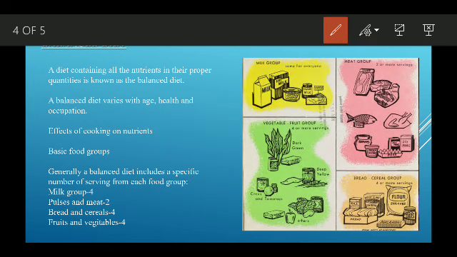Then the next thing is effects of cooking on nutrients. Before going to that, why do we need cooking of food? We need cooking of food for better taste.